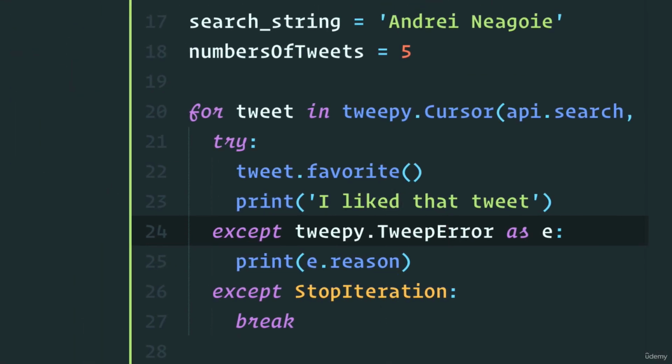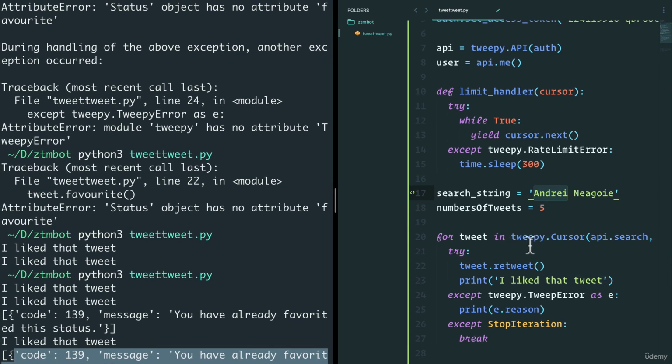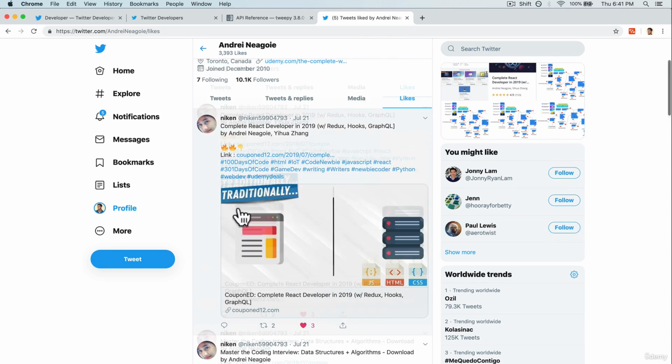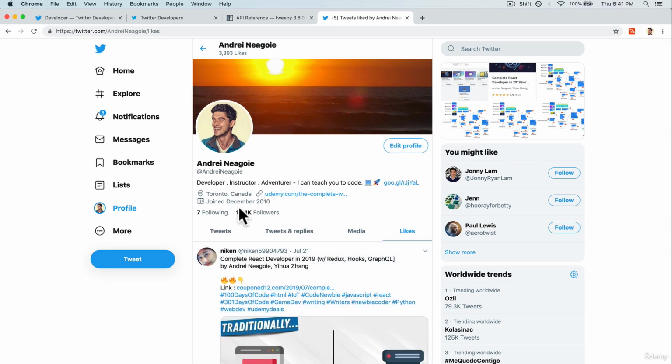And you can do different things here. For example, I can retweet as well, if I wanted to, instead of favorite. So now you know how on Twitter you always have those bots that somehow always retweet something? Well, this is what they do. They look for a keyword like JavaScript or Python or whatever, and they automatically retweet it. Very, very cool. As you can see, this Tweepy library is very useful, and combined with the Twitter API, you can do some really interesting things. But again, you want to be responsible here because there's a lot of ways that you can abuse and just spam people with Twitter. But hopefully, now you see some use cases.